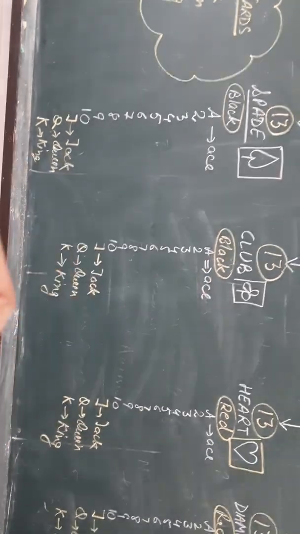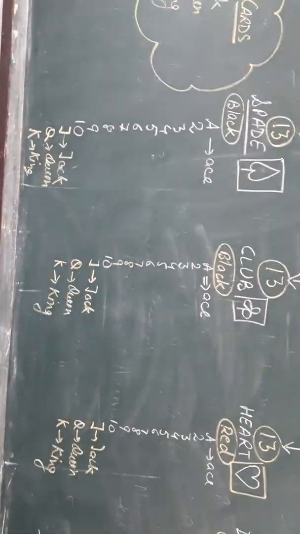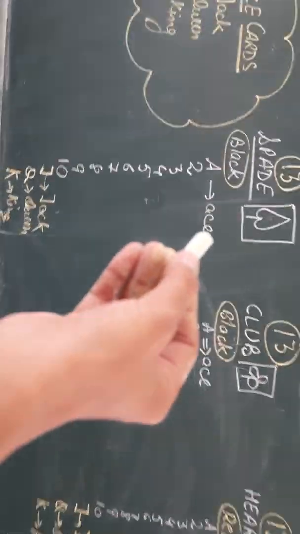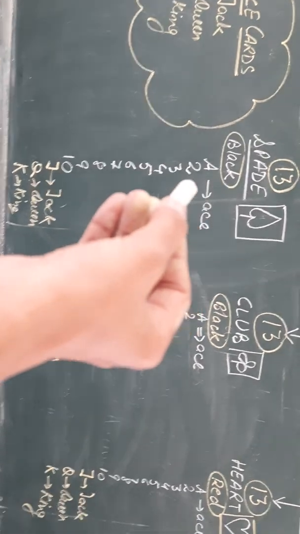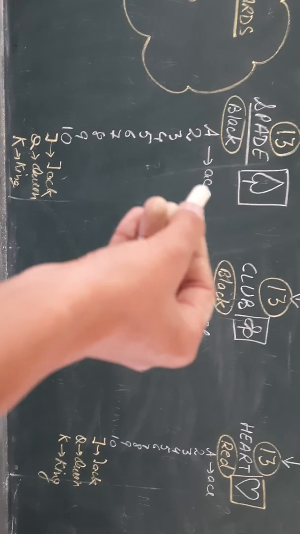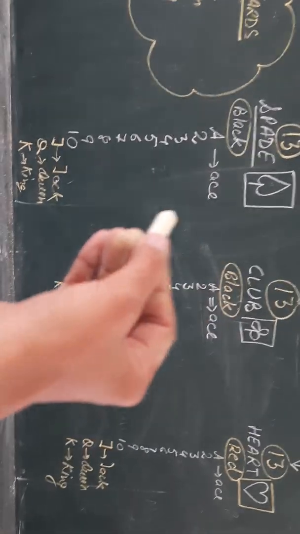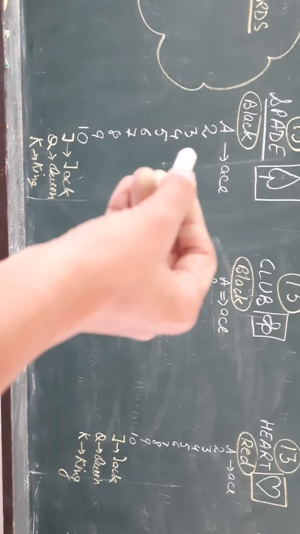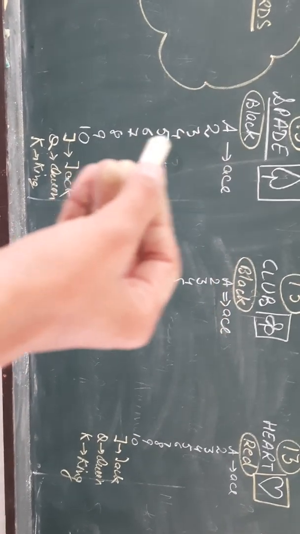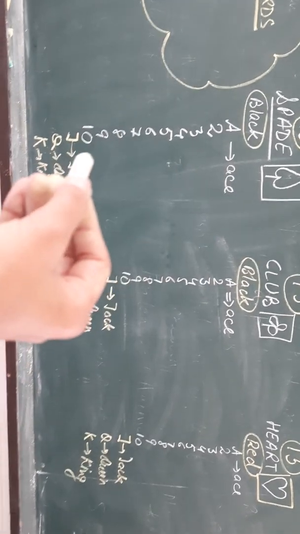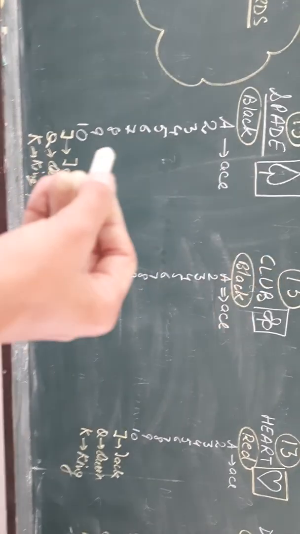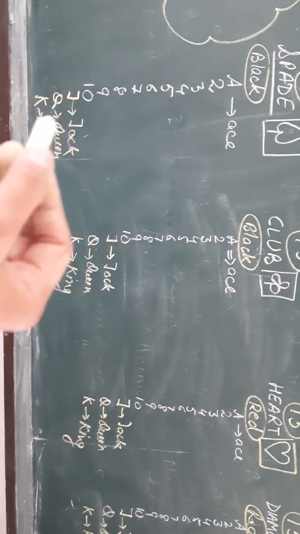Now let us discuss what are these 13 cards. ये जो 13 cards होते हैं, ये कौन कौन से होते हैं? The very first is A, इक्का. We call it इक्का in Hindi, and in English the name of A is ace. क्या बोलते हैं इसे? एस. Second is दुक्की, 2, 3, 4. The cards are numbered from 2 to 10, so 10 cards. After this 3 more face cards are there.